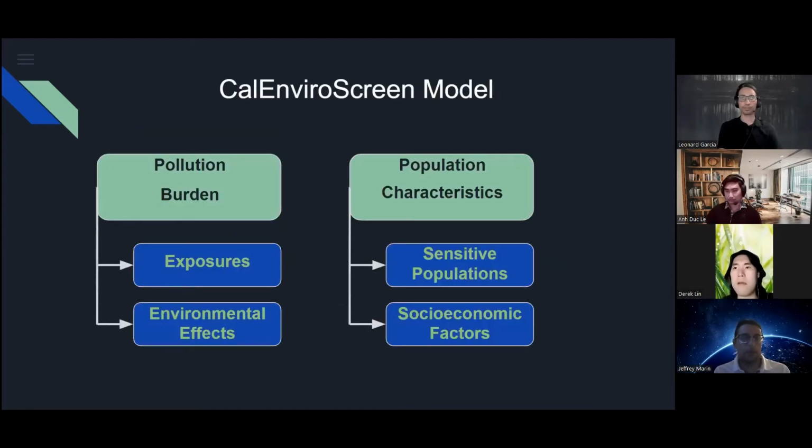As you can see here, this is the CalEnviroScreen model. It's split up into two different parts: pollution burden, which consists of different types of exposures as well as environmental effects, and population characteristics, which are sensitive populations as well as socioeconomic factors.